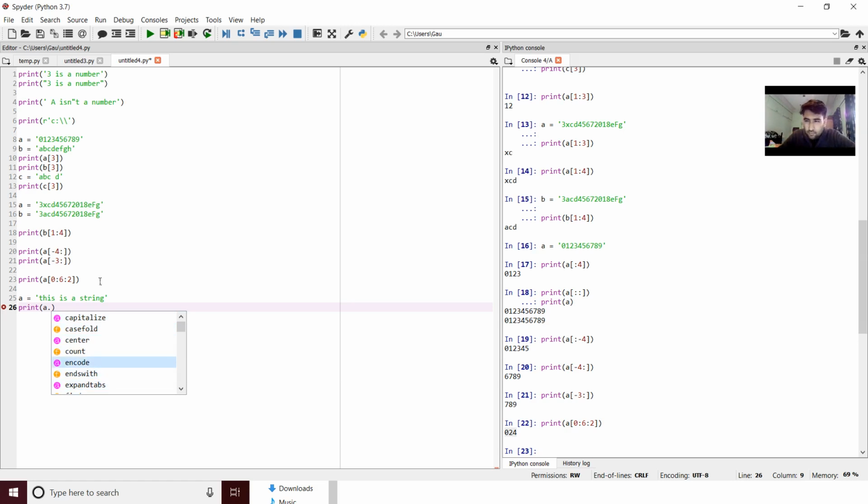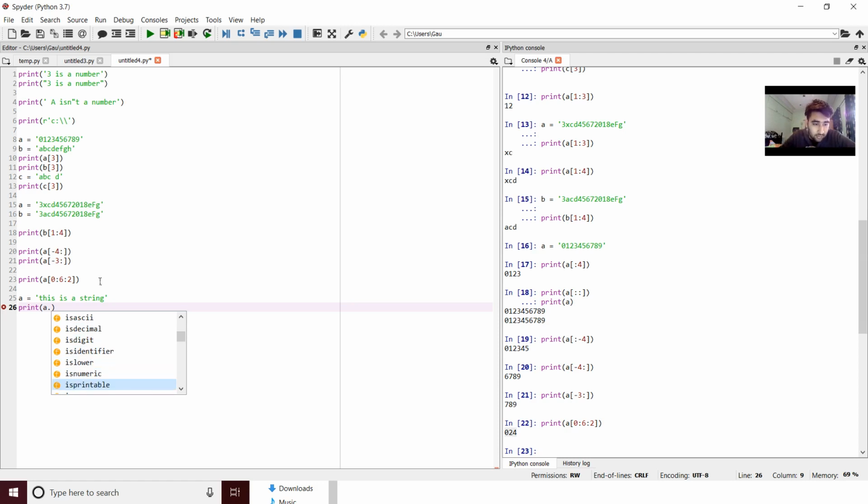Encode will give you the coding format in which you are encoding this string. There could be normal ASCII or other formats in which the strings are written, right? And there's a lot more. Is ASCII or not? If you print this, if it is an ASCII string, it will say true, if not, it will say false. Is alnum means alphanumeric. Is the key alphanumeric? It means if the key has alphabets and numbers too, it will give you a true value, else false. Is decimal: if your string is purely decimal, it will give true, else not. Is digit: if your string is only digits, it will give true, else not.